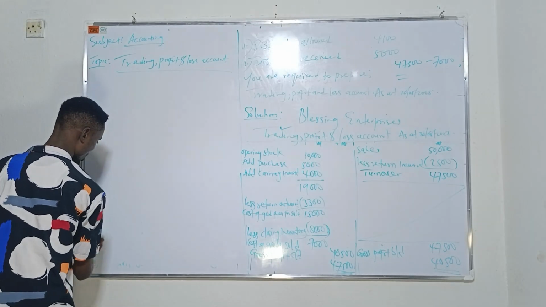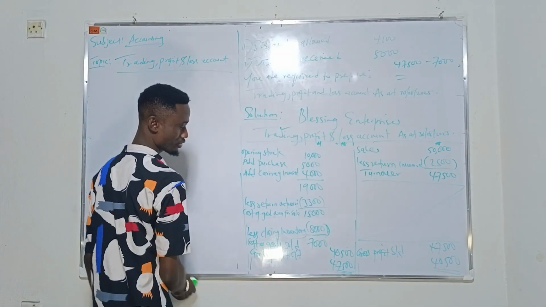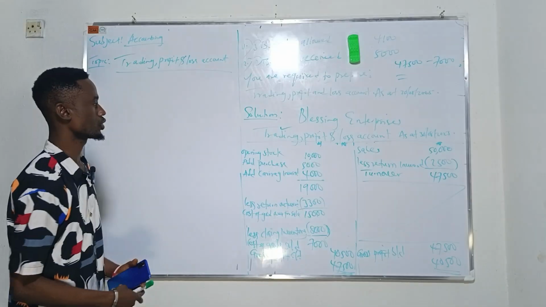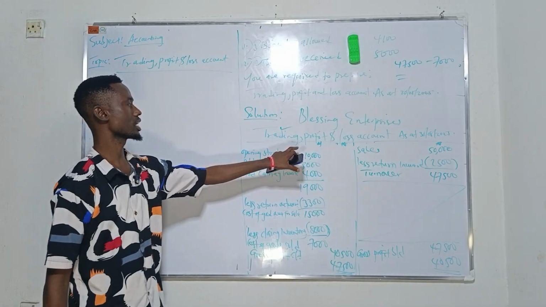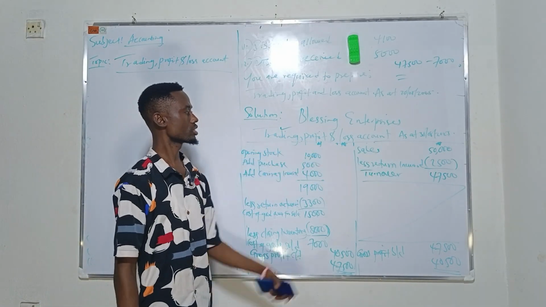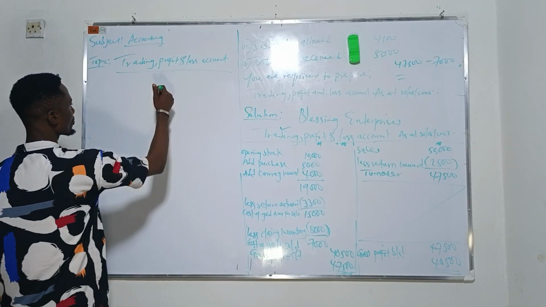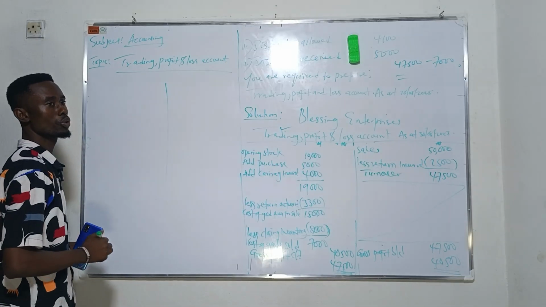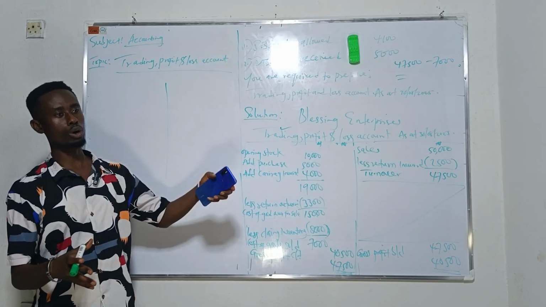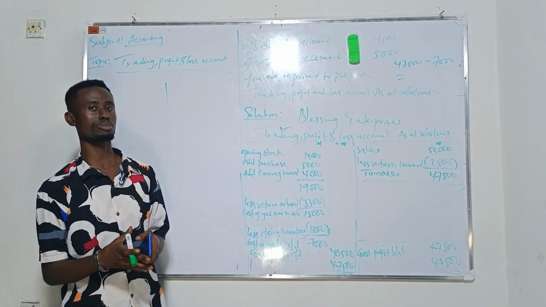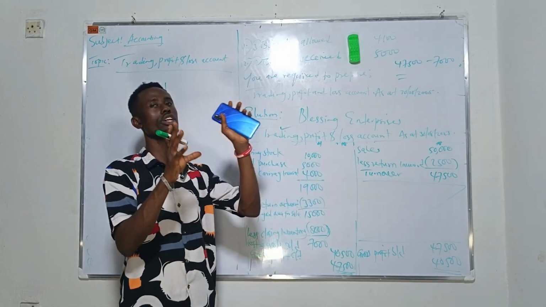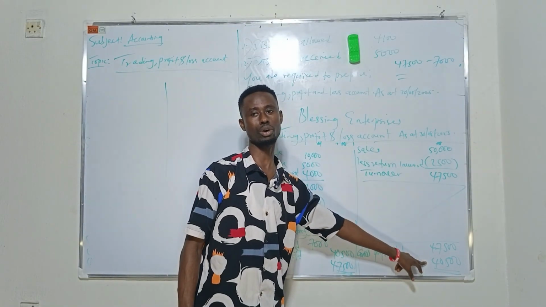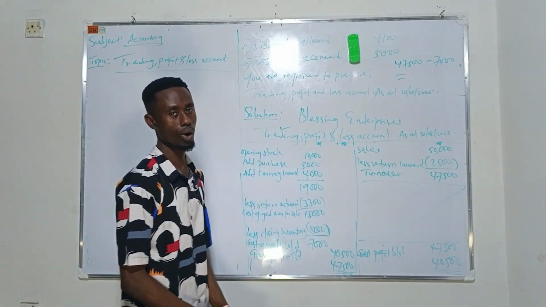Okay, let's continue from where we stopped. We are through with the trading account, so we want to look at the profit and loss account. Net profit simply means you add all the expenses and subtract them from your gross profit. Whatever we get is our net profit.